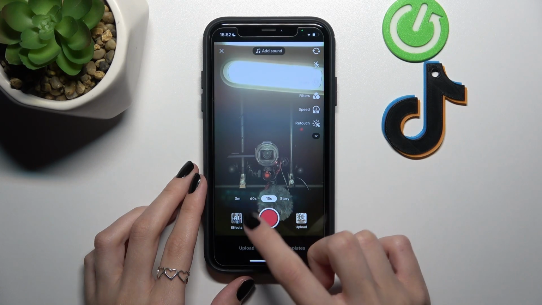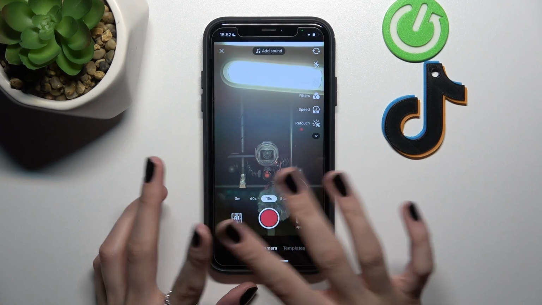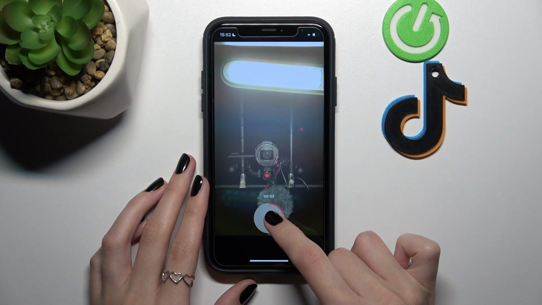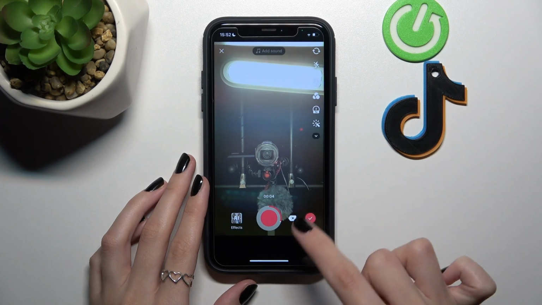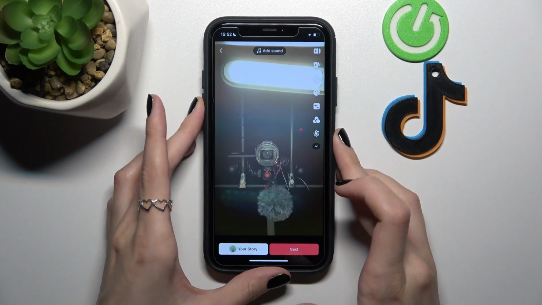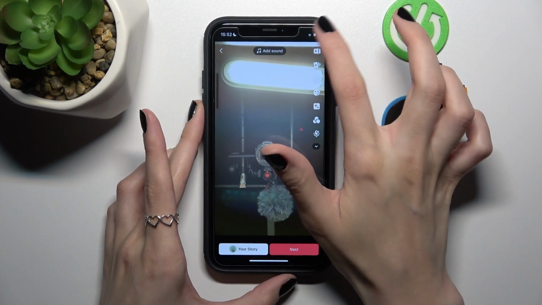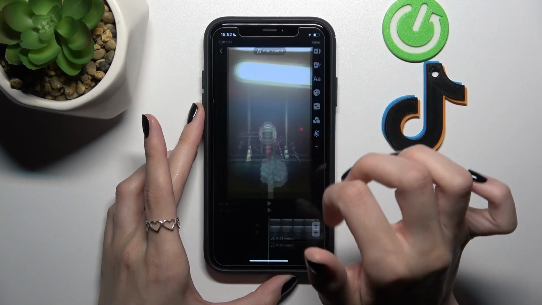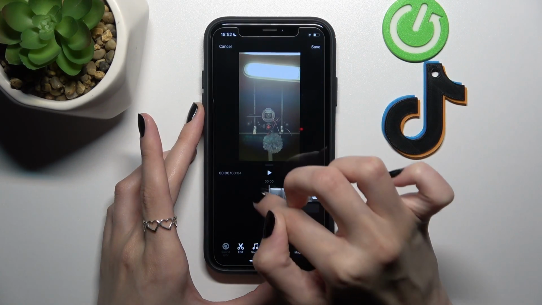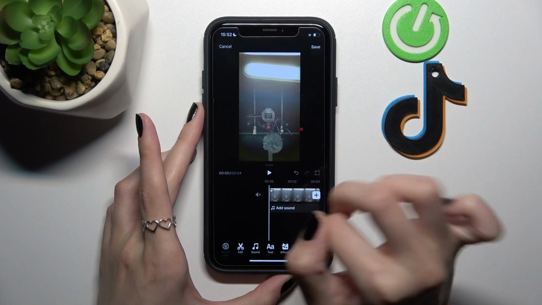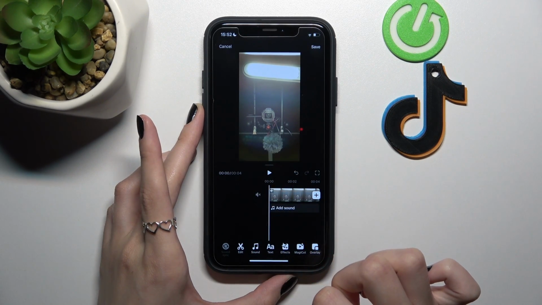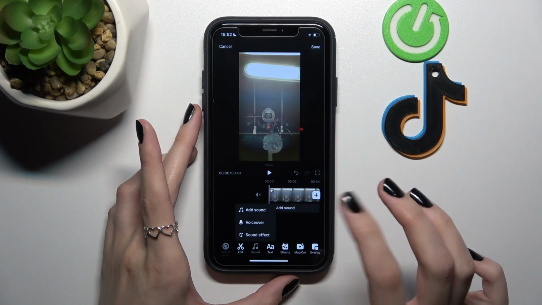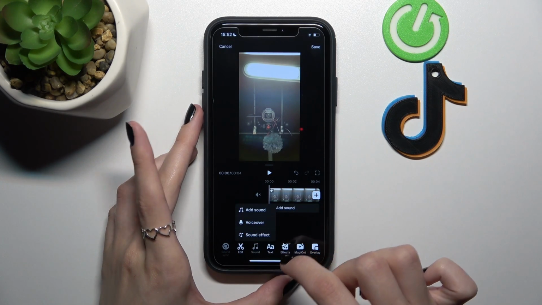I will click on this shooter button to create some video as an example. Well done, let's tap on the check mark here. I will disable the sound right now, and let's click on the edit mode, which is the first one on the right bar of the screen. I will mute my sound because I want to demonstrate to you how these sound effects work. Remember that these effects are independent, so you can add them where you want and also when you want.